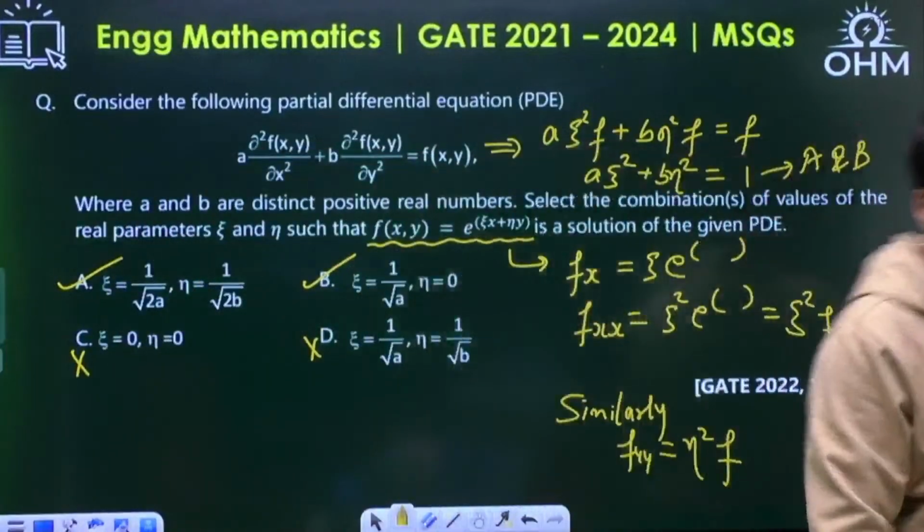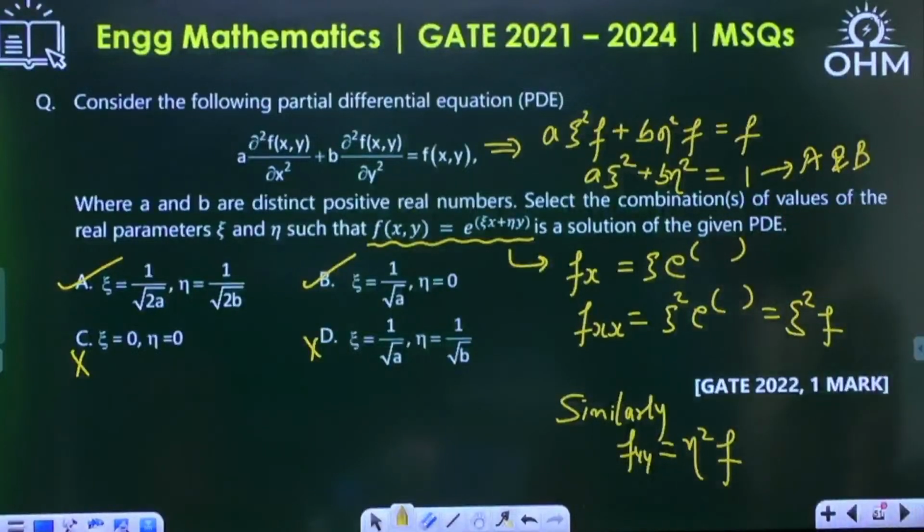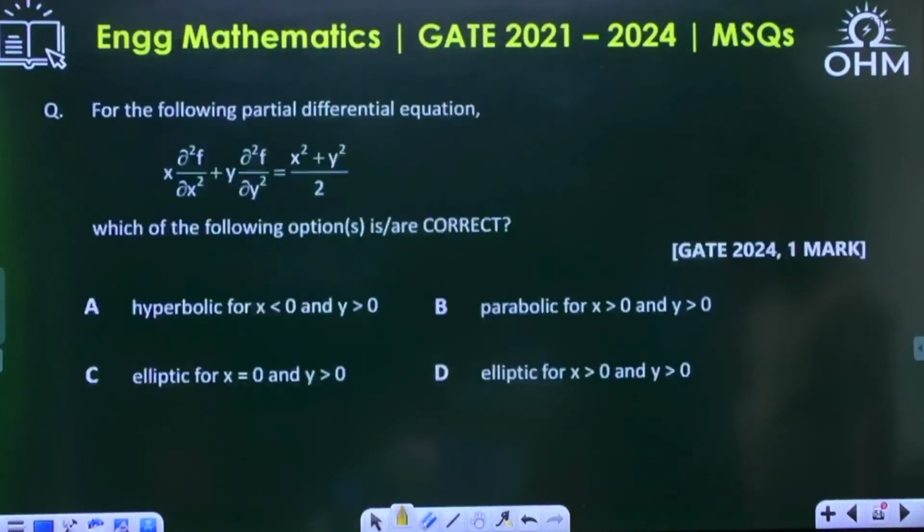Option number A or B. Correct. GATE 22, 1 mark. Next one, current year GATE 24, 1 mark question.